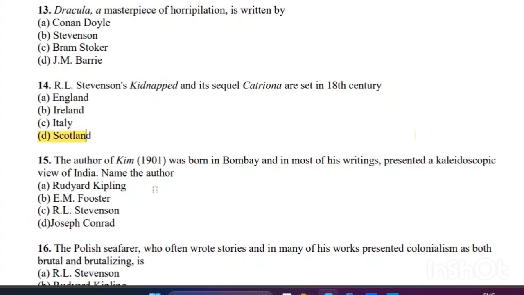The author of Kim, 1901, was born in Bombay and in most of his writings presented a kaleidoscopic view of India. Name the author. It's a very easy question. The right answer is Rudyard Kipling. It's a story about a boy who lived in Benares.